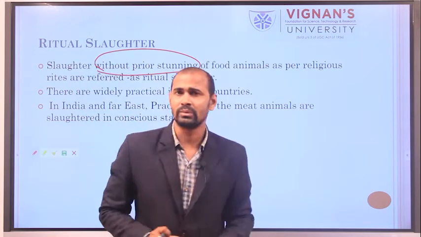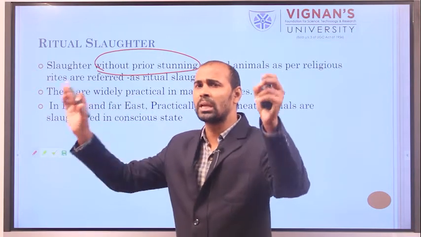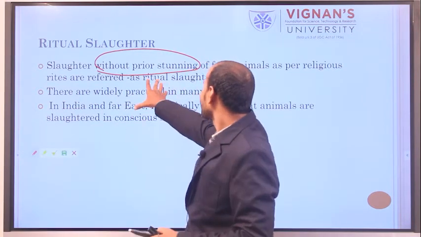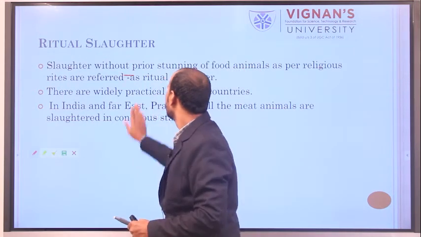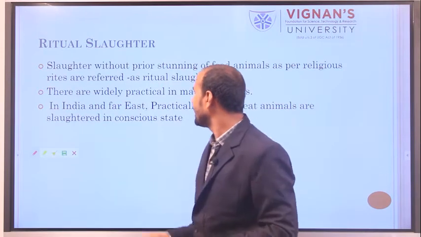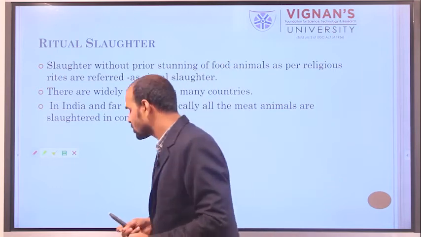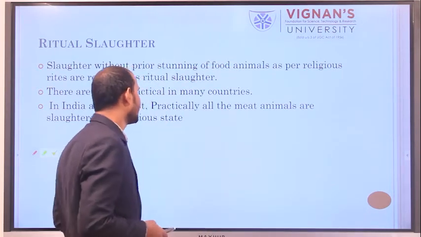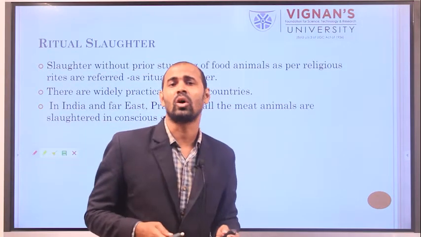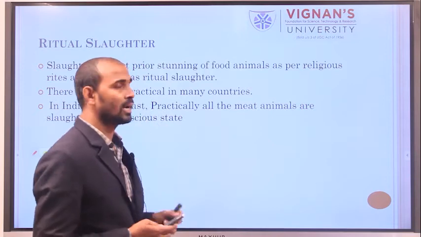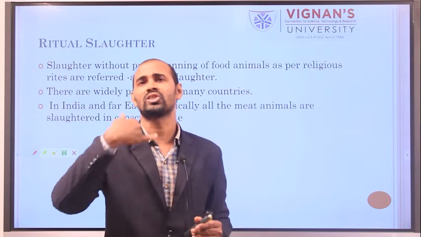This ritual slaughter is practiced in many countries. Many Muslim countries are following this ritual slaughter. In India and other eastern countries, ritual slaughtering is practically done when the animal is in a conscious state. Ritual slaughtering means the slaughtering is done prior to stunning of the animal.